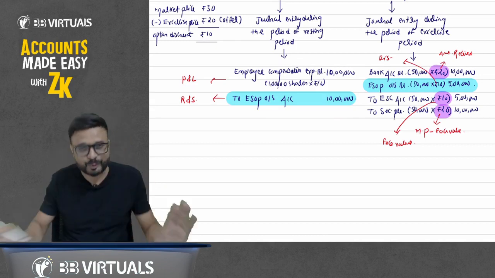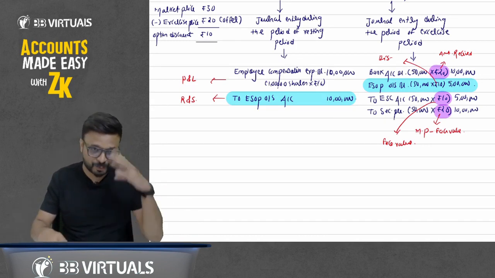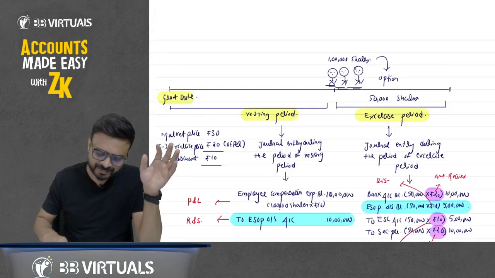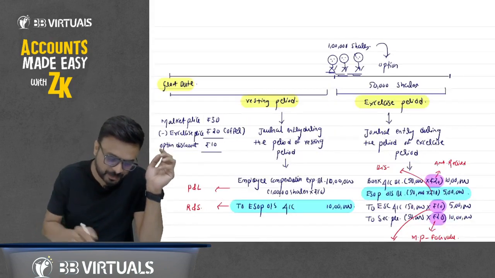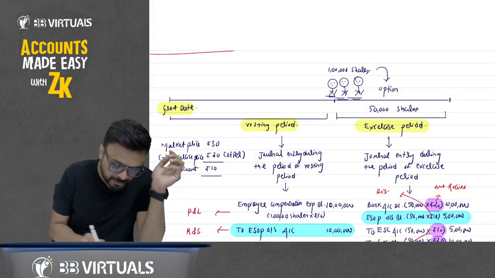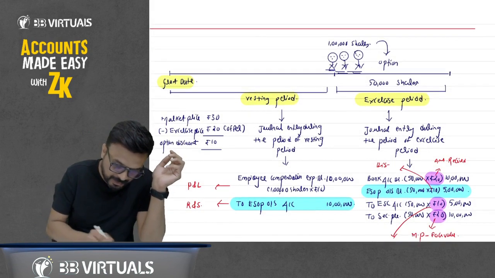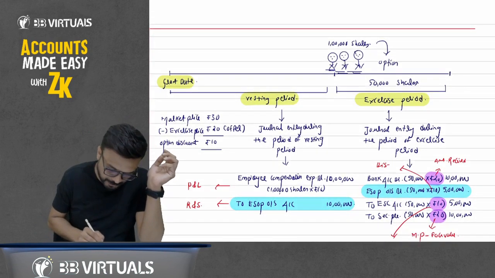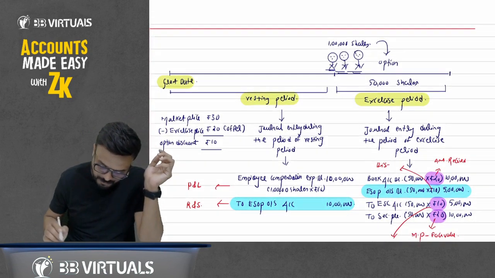But you don't have to worry that much. I have discussed it in so much detail. For the ESOP outstanding adjustment, we just have to pass the journal entry, this journal entry of the exercise period. We have to pass the journal entry.